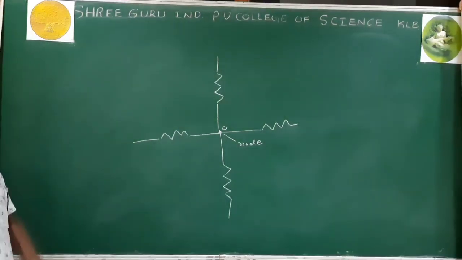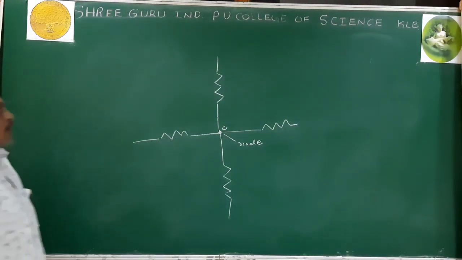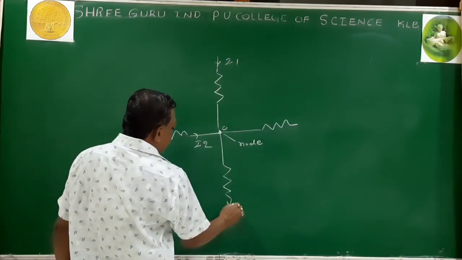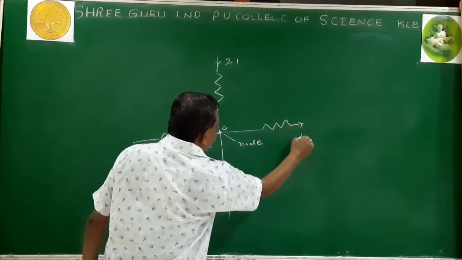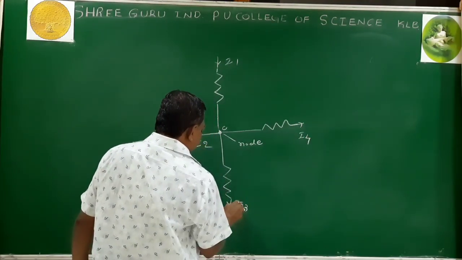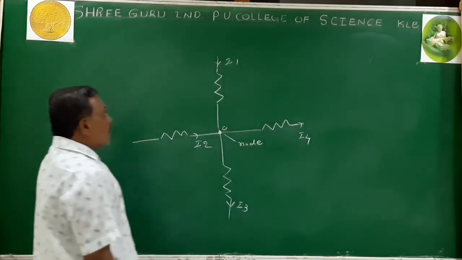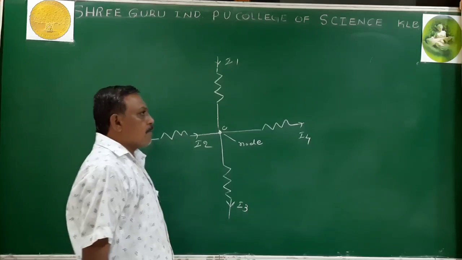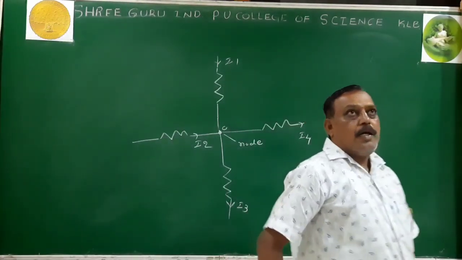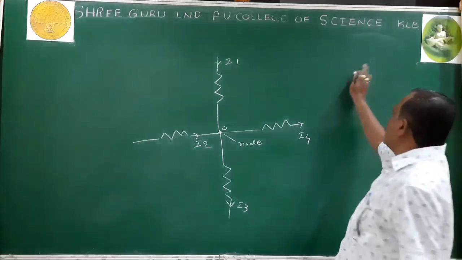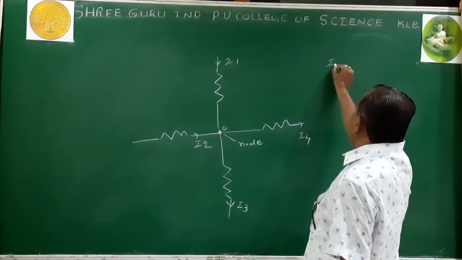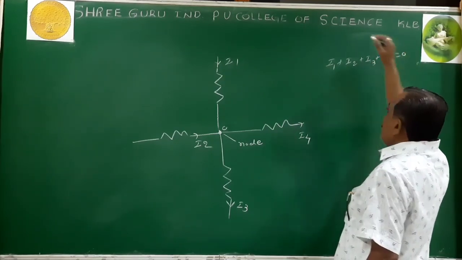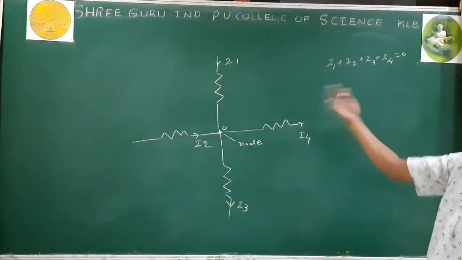We are using a source somewhere else, providing the current. Now these are the directions of the current in the circuit: I1, I2, I3, I4. We are maintaining the potential difference. There is a source of current that provides the current. According to the statement, the sum of the current at a junction is equal to 0. If I follow the statement, I1 plus I2 plus I3 plus I4 is equal to 0. Then what is the use of assigning the direction?